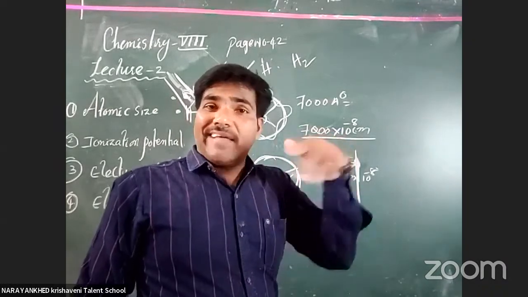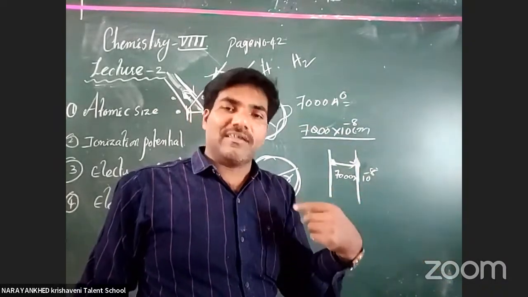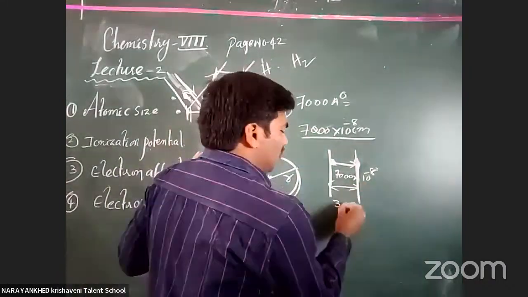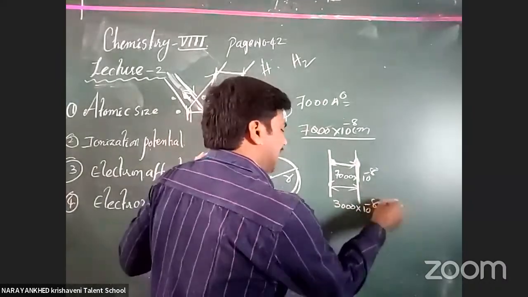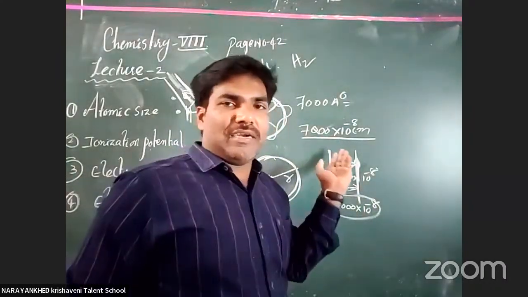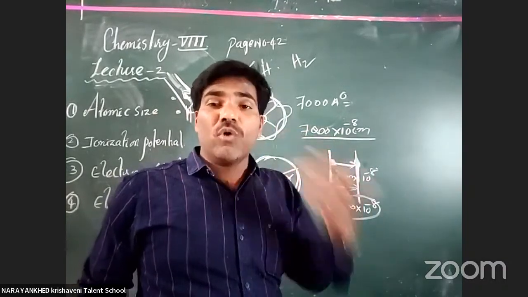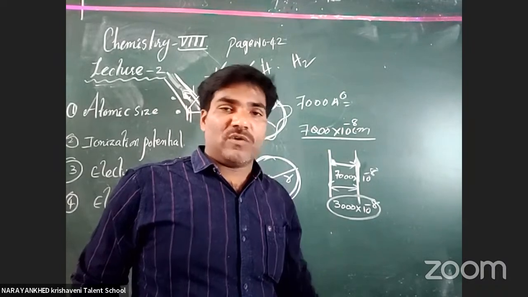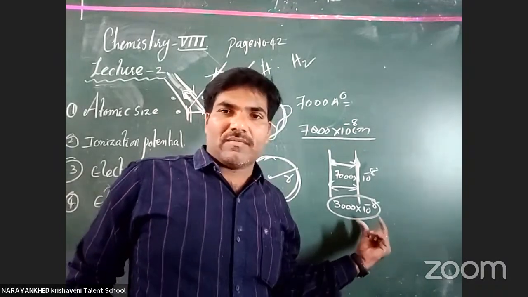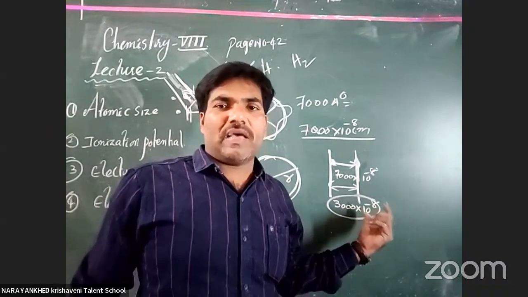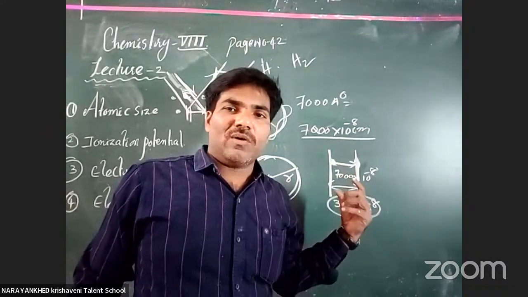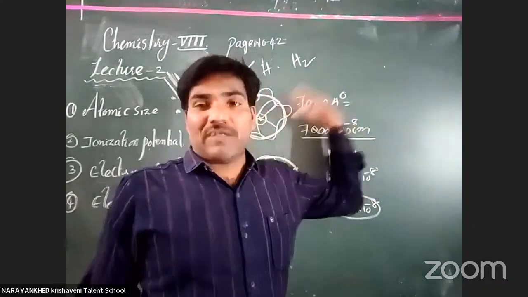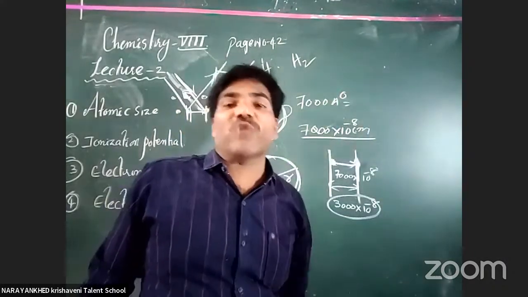If the gap is less than this, it becomes orange. Suppose the gap between these two particles is only 3,000 into 10 to the power of minus 8. If light falls on it, blue color appears for us. Violet color is 2,800 angstroms. Below 2,800 is ultraviolet light, and above 7,000 angstroms is infrared.